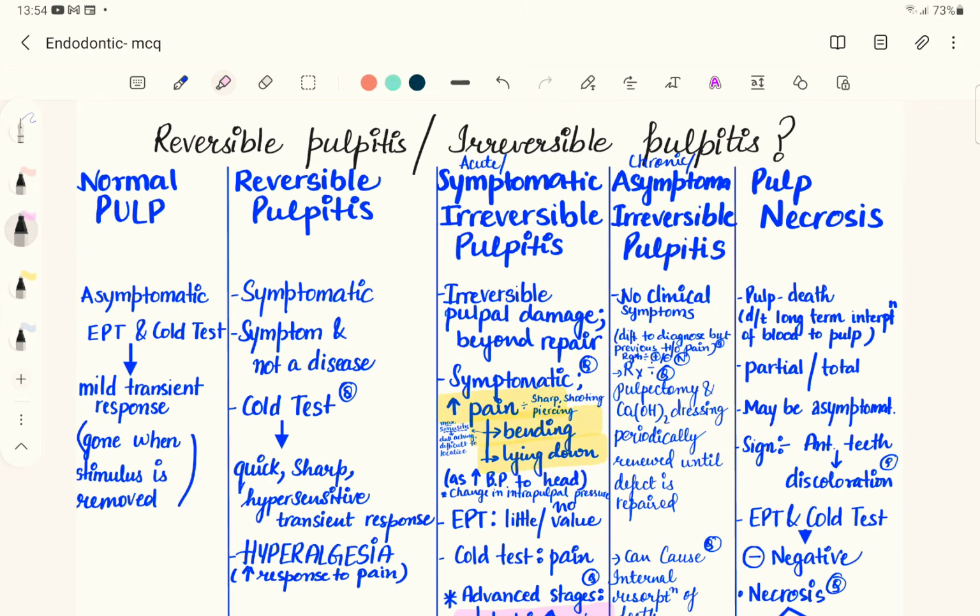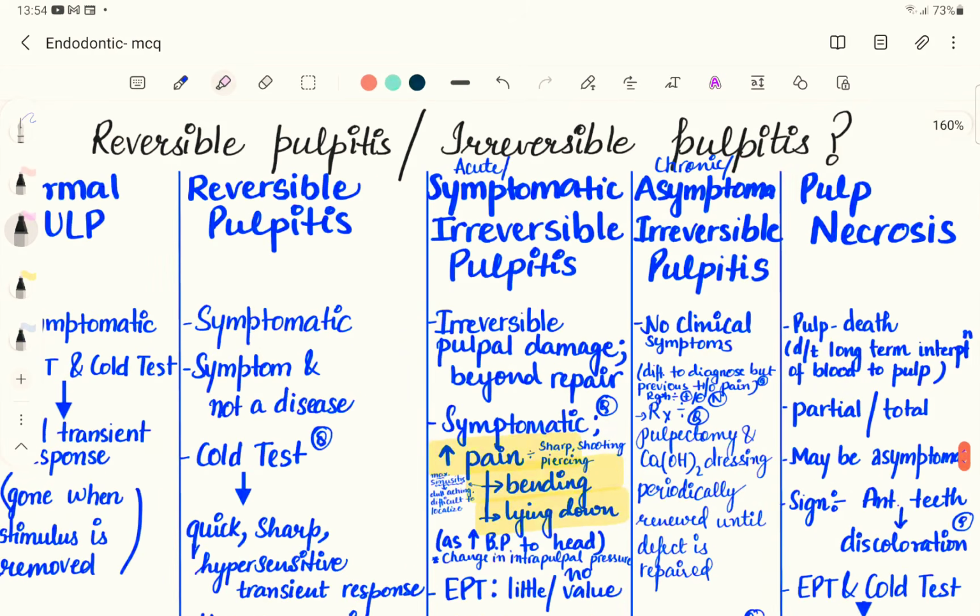Since the term chronic is there, you can analyze that the patient will be asymptomatic. The radiographic findings are quite normal and there is no symptom either, so this is a disease which is very difficult to diagnose. In fact, it has been asked as a question: which disease is difficult to diagnose?